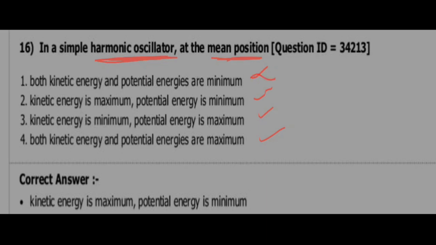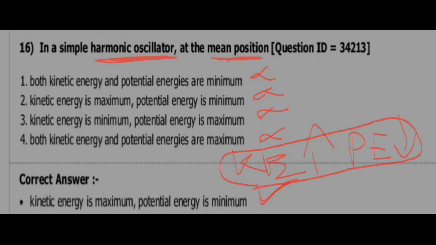In a simple harmonic oscillator at the mean position, kinetic energy will be maximum and potential energy will be minimum. Remember this one: KE will be maximum, which means automatically PE will be minimum at the mean position.